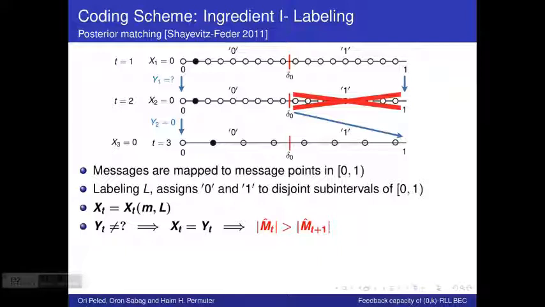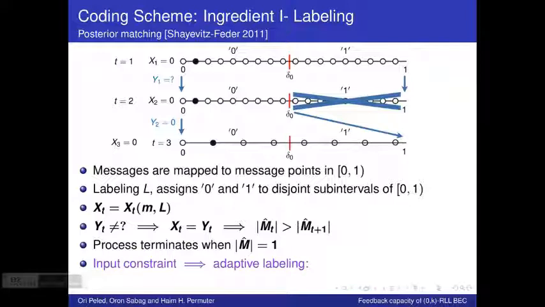The process shall terminate when the size of the set of possible messages is equal to 1, in which case the decoder simply declares the only remaining message to be the correct one. Notice that in the above example, we have transmitted 3 zeros in a row.